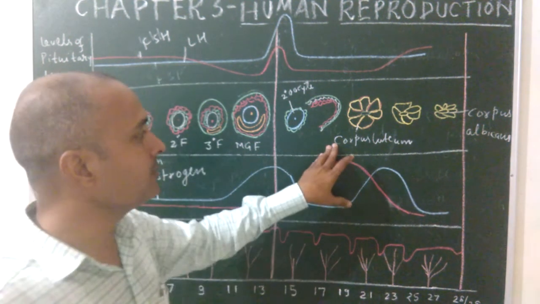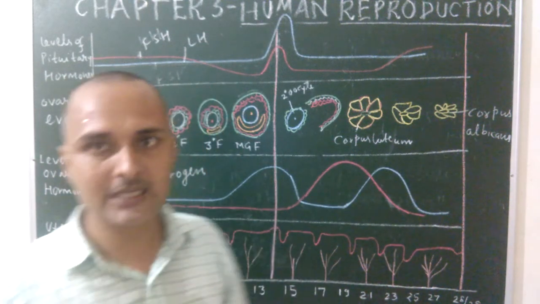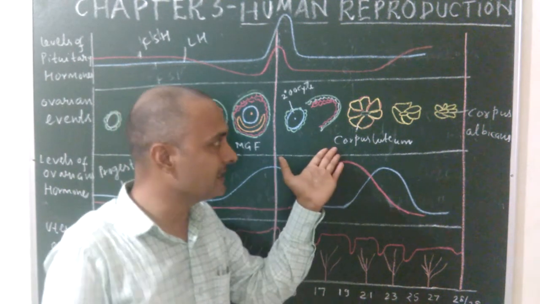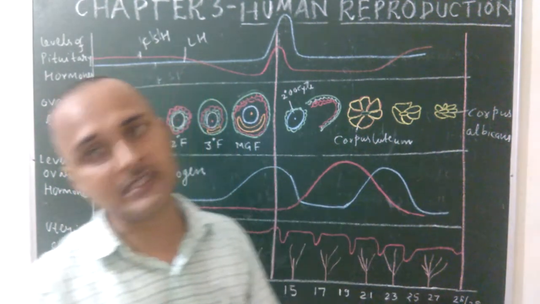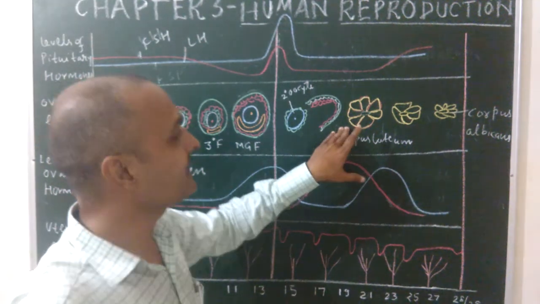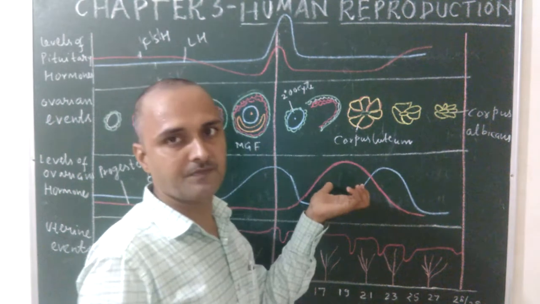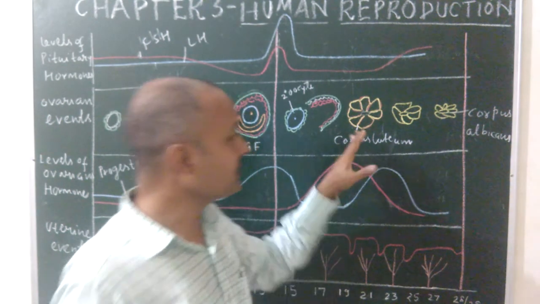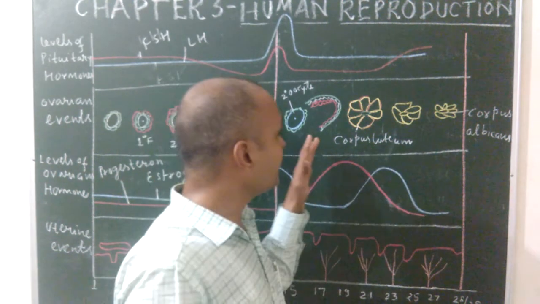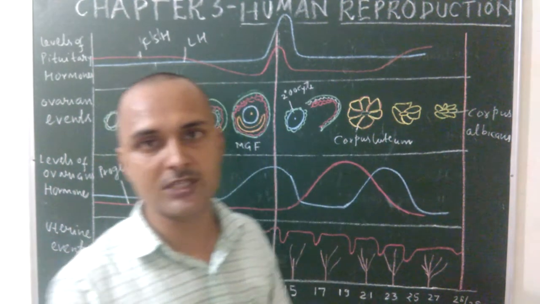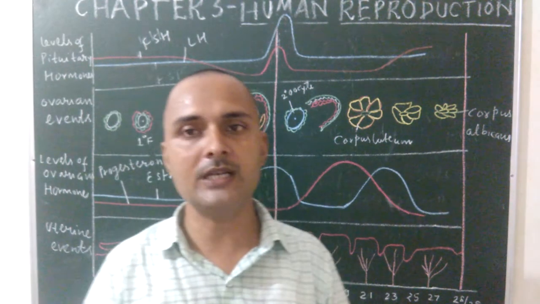Okay, this corpus luteum only remains active when fertilization takes place. When there is no fertilization, this corpus luteum degenerates and changes into a white structure known as corpus albicans. But when fertilization takes place, this corpus luteum secretes a huge amount of progesterone that thickens the wall of the uterus for implantation. And this luteal or secretory phase lasts from the 15th to the 28th or 29th day of the menstrual cycle. So this is all about the diagrammatic presentation of the menstrual cycle.